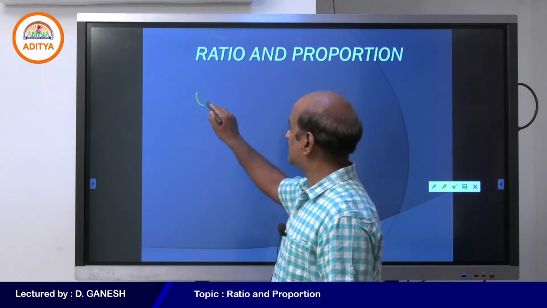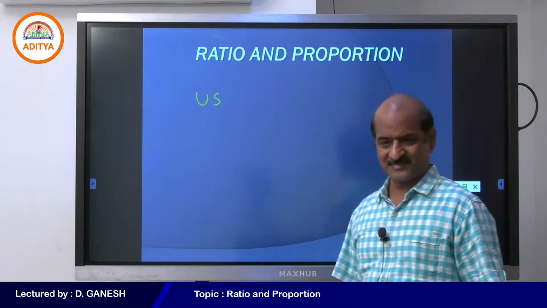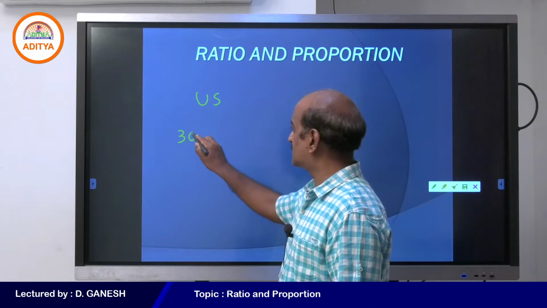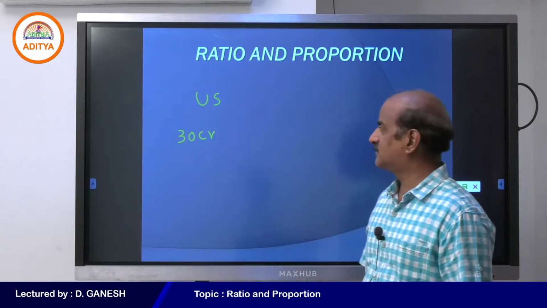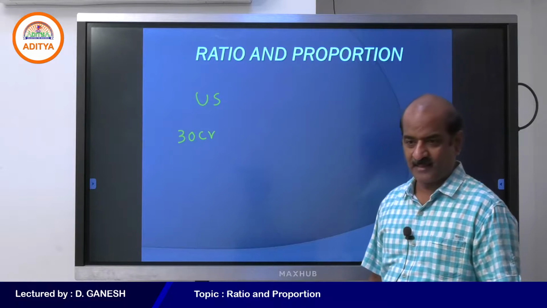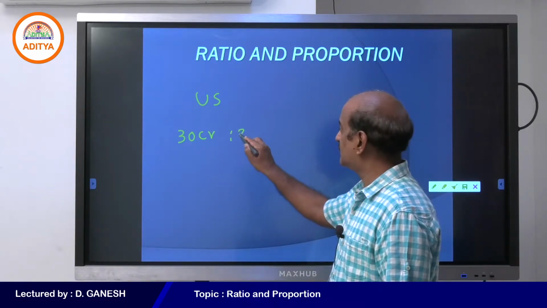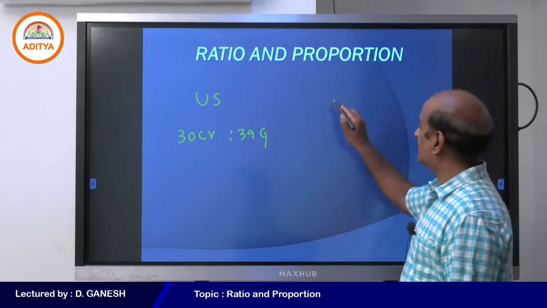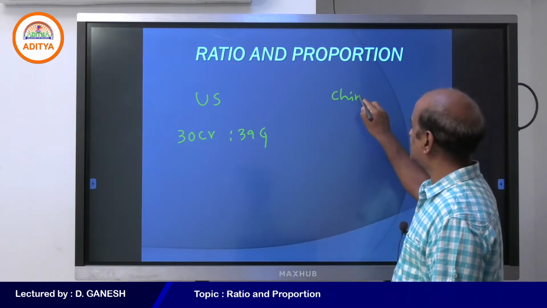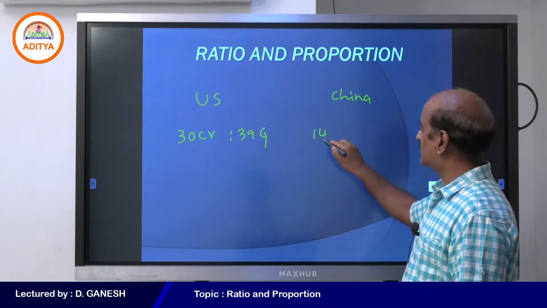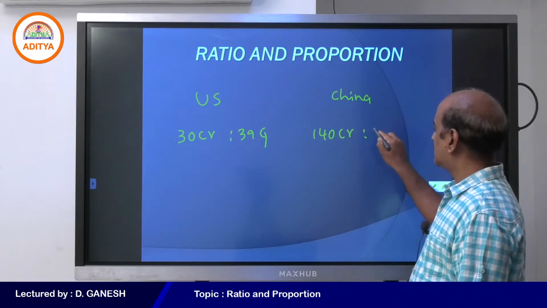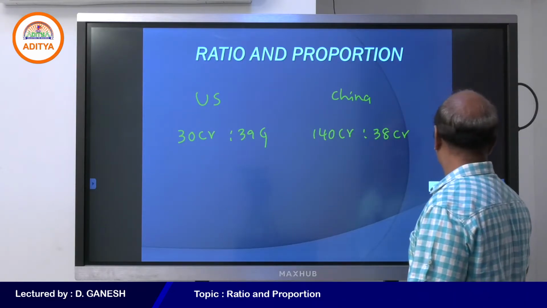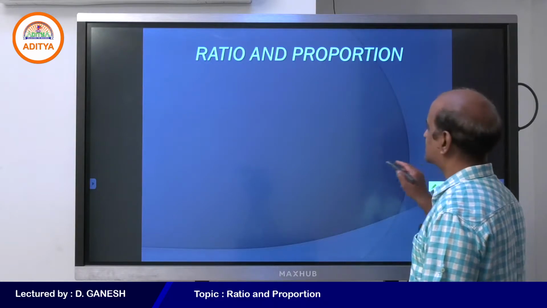Students, when you look at the US, the population of the US is something around 30 crore. And they won 39 gold medals in the Olympics with a population of 30 crore. And when you look at China, they have a population of around 140 crore and they won 38 gold medals.